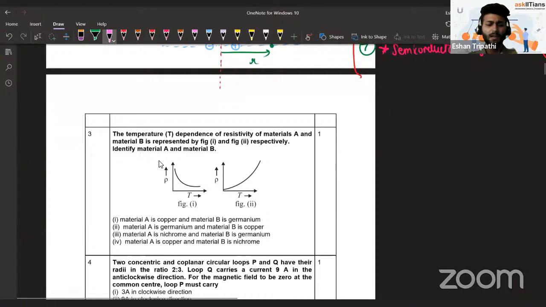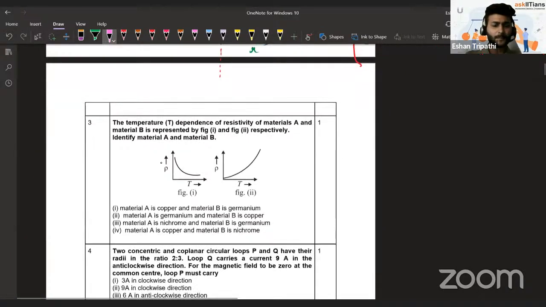Then look at the third question. The third question is mostly conceptual, as you can clearly see. They are talking about the temperature dependence of resistivity of a material. They are saying resistivity decreases or increases, and the options given are copper, germanium, and nichrome. These are the 3 materials that they talk about, and they're asking what is the relation.